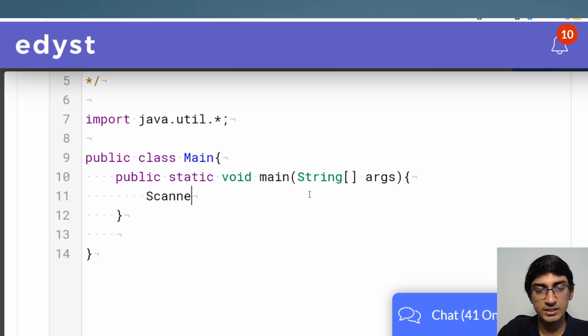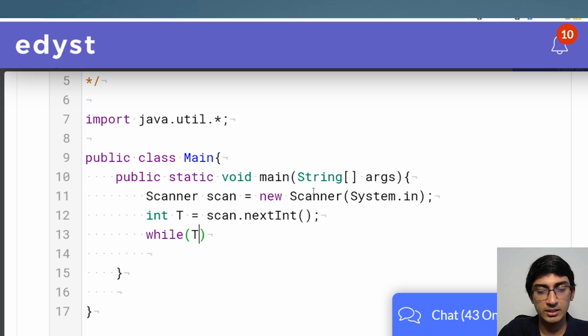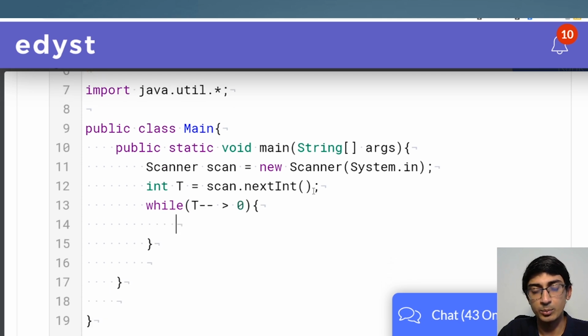And then let's define a scanner. Scanner scan is equal to new Scanner(System.in). And now first things first is the number of test cases. int t is equal to scan.nextInt(). Yep, that's what we got here. And while t minus 1 is greater than 0. This is all standard stuff about how you can take input in Java.